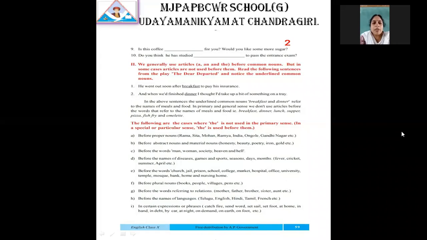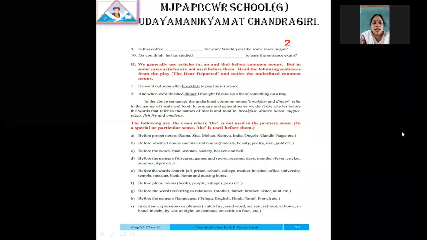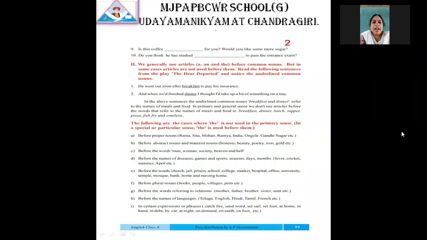For example, someone has given an appointment to you to meet in the temple because they thought that that is a holy place. Your friend said, come to the temple, there we can meet. Some landmark they have given. So you are going just to meet your friend. That is not primary purpose, that is secondary purpose. So for primary purpose, if you are going to these places, the is not used. For secondary purpose, the is used. Is it clear? Yes, ma'am.